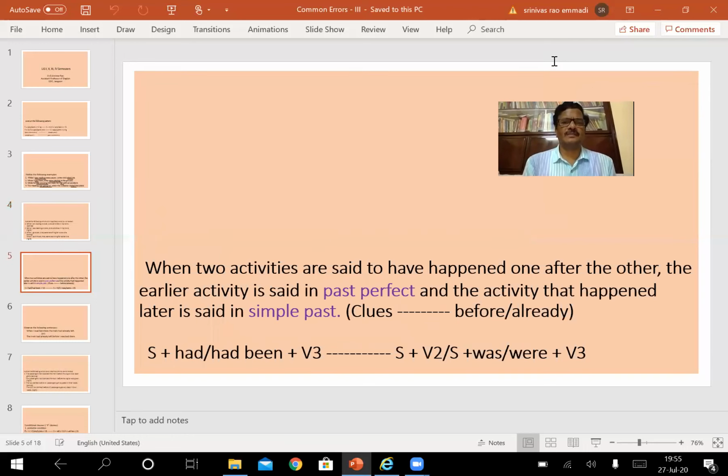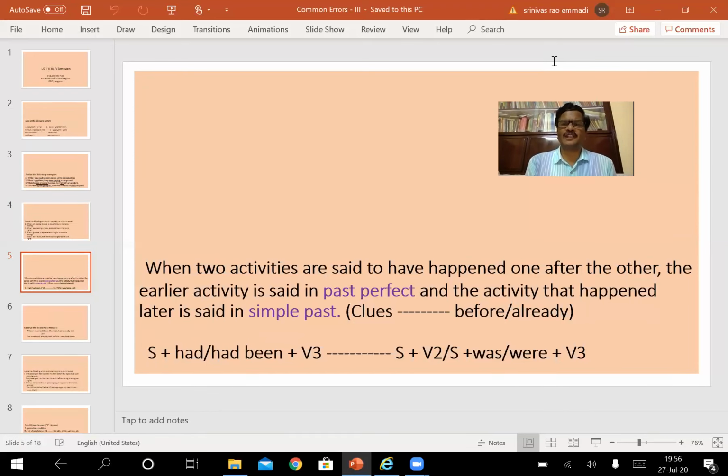Look at another important structure here. When two activities are said to have happened one after the other, the earlier activity is said in past perfect tense, and the activity that happened later is said in simple past tense. We also come across this kind of situation on a number of occasions. When we take two activities, I am telling that they happen one after the other.